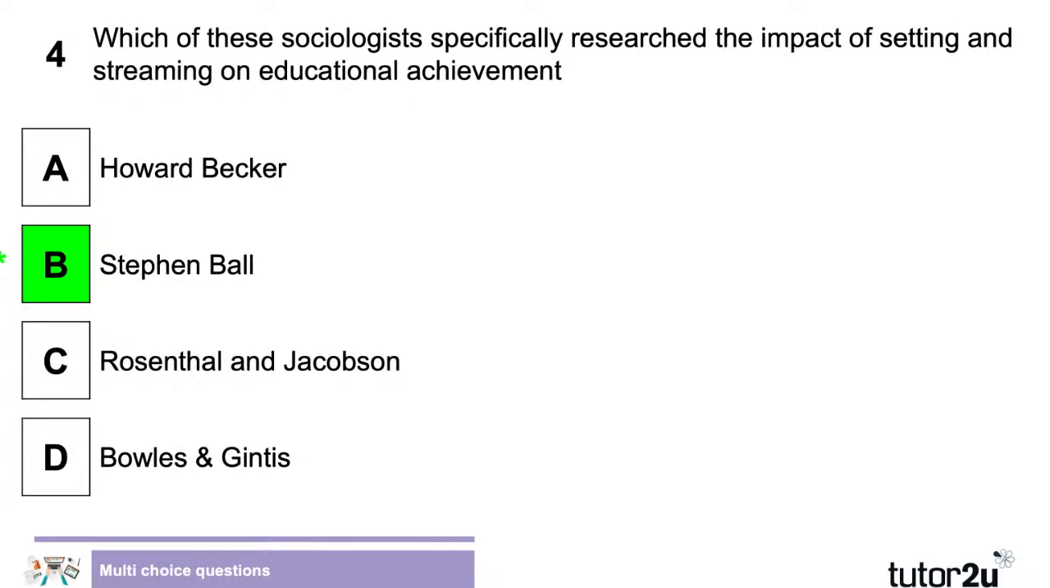It is Stephen Ball. So I can certainly see how the others might relate to it. Quite a few people going for E there. There wasn't an E option, but hedging your bets there with E. So Stephen Ball specifically looked at streaming. Clearly, labelling and self-fulfilling prophecy might well relate to streaming, and so you might talk about Becker or Rosenthal and Jacobson if you were writing something about setting and streaming. But it's great if you can use someone who specifically did research into that.